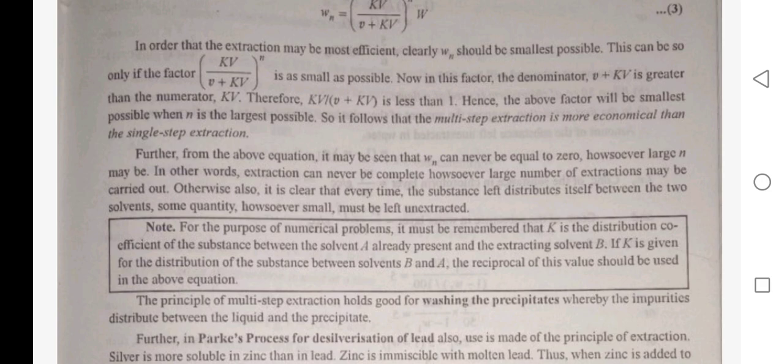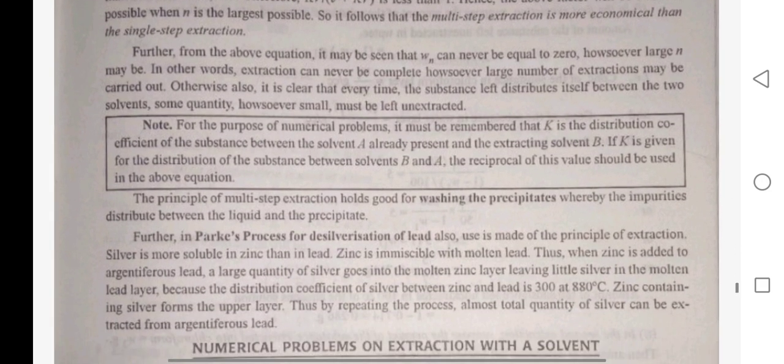Further, from the above equation, it may be seen that Wn can never be equal to 0, however large n may be. In other words, extraction can never be complete, however large the number of extractions carried out. Otherwise also, it is clear that every time the substance left distributes itself between the two solvents, some quantity, however small, must be left unextracted.